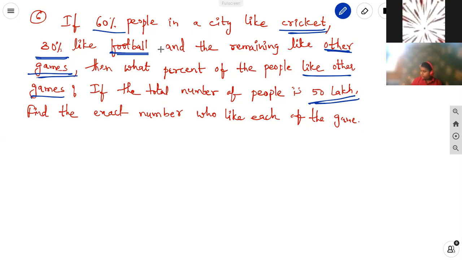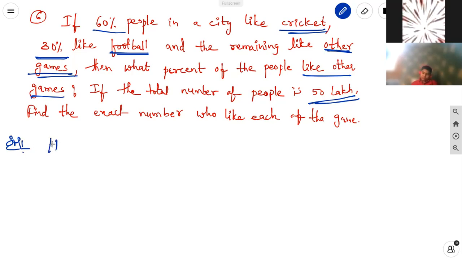How many are liking the cricket game is equal to the percentage of the people who like cricket into total. The 60 percentage means 60 by 100 into 50 lakh. In that way we can do it. First we can write down what they have given.